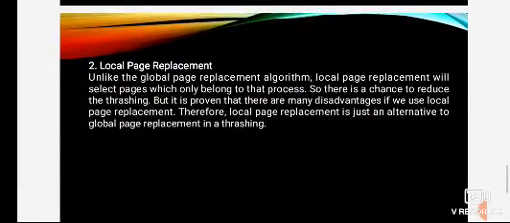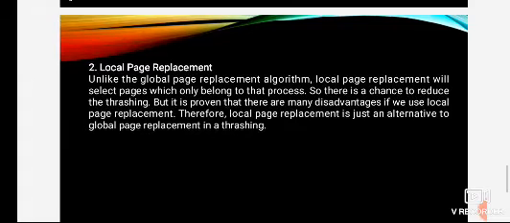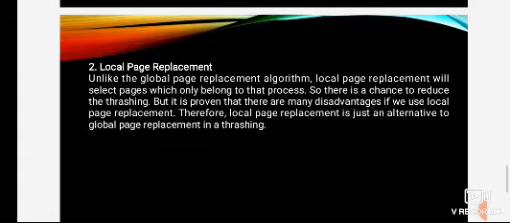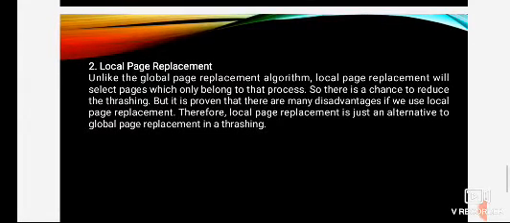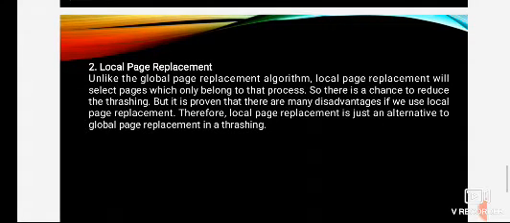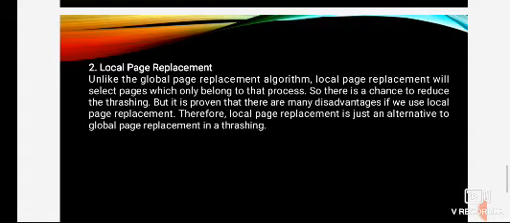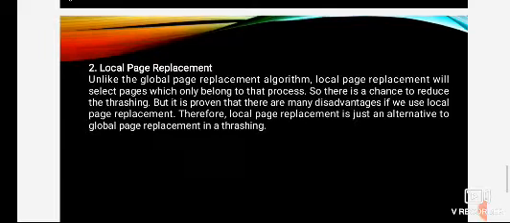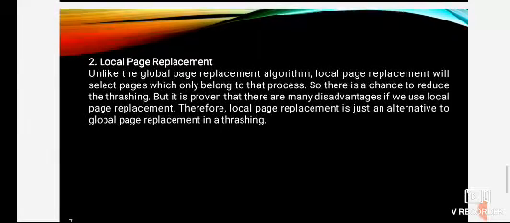The local page replacement. Unlike the global page replacement algorithm, the local page replacement will select pages which only belong to that process. So there is a chance to reduce the thrashing, but it is proven that there are many disadvantages if we use local page replacement. Therefore, the local page replacement is just an alternative to global page replacement in thrashing.